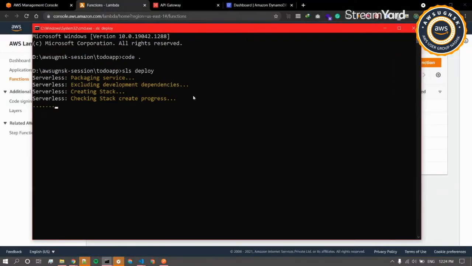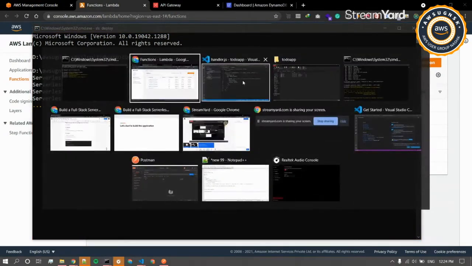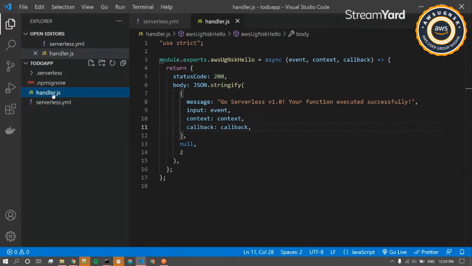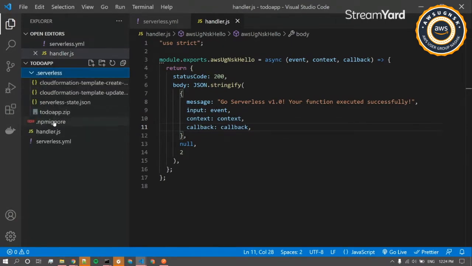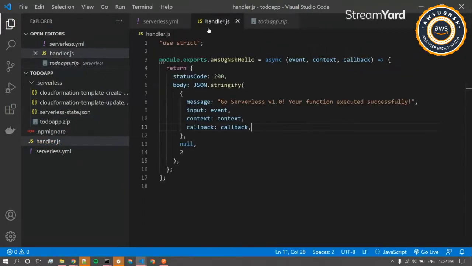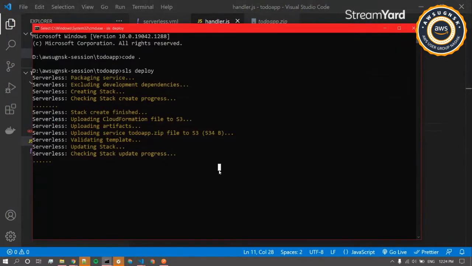Currently it is creating all the resources and everything. What we have here is just a lambda. So it will go ahead and create a lambda function. It will first package this into a zip file. If you are able to see, here's the zip file, and inside that zip file we have this handler and the serverless.yaml file. And this itself will be deployed to the cloud. Let's wait for it.